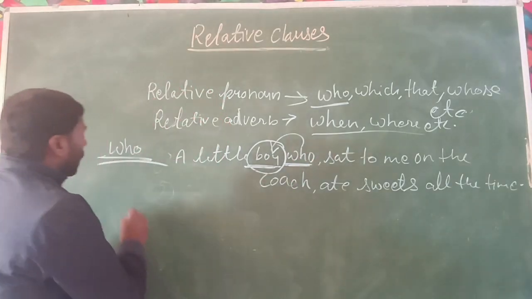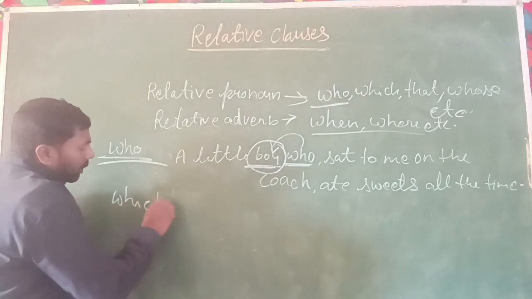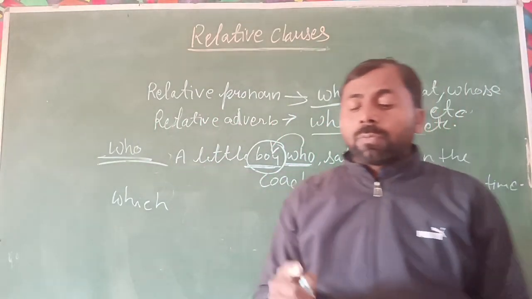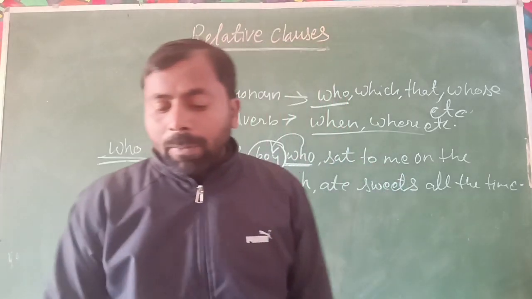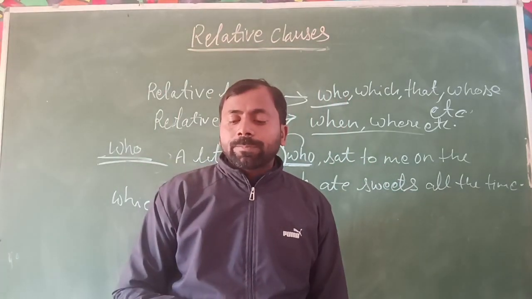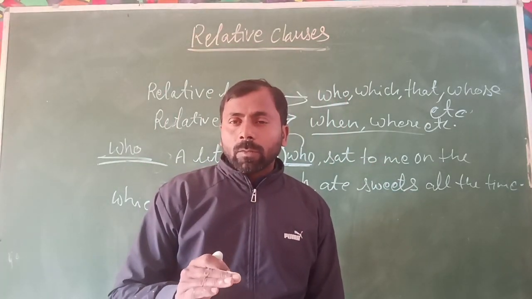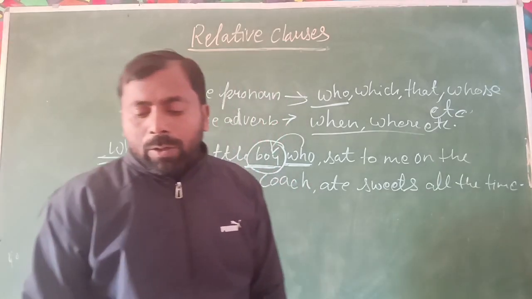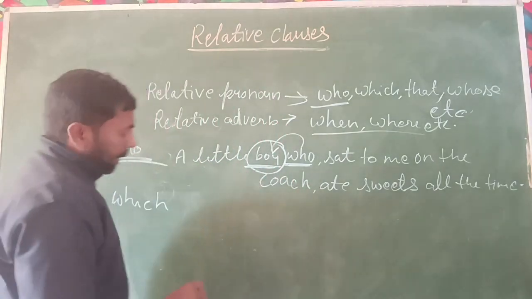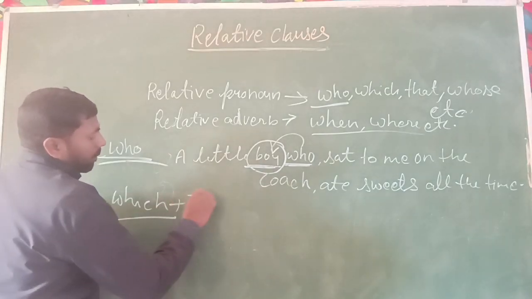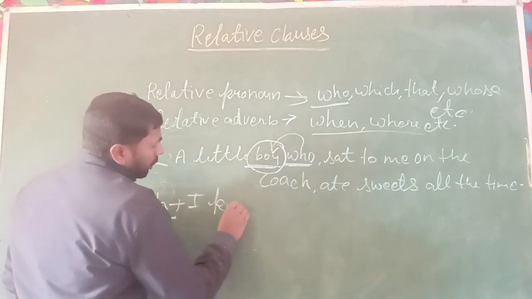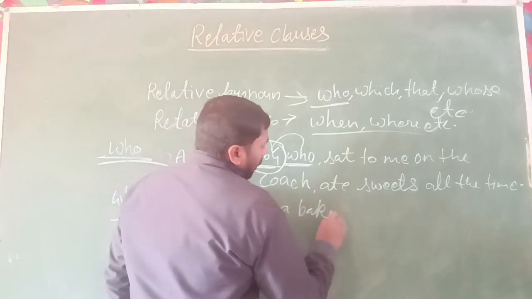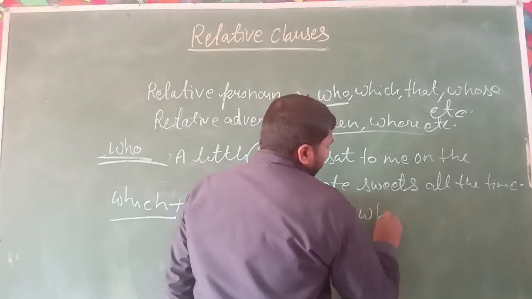When we use which: who is used for a person, but which is not used for a person. It is used for objects or things. For example: I know of a bakery which sells delicious muffins and cupcakes.